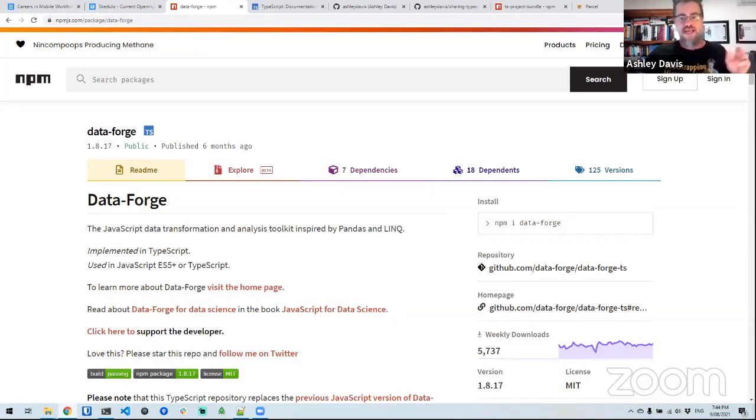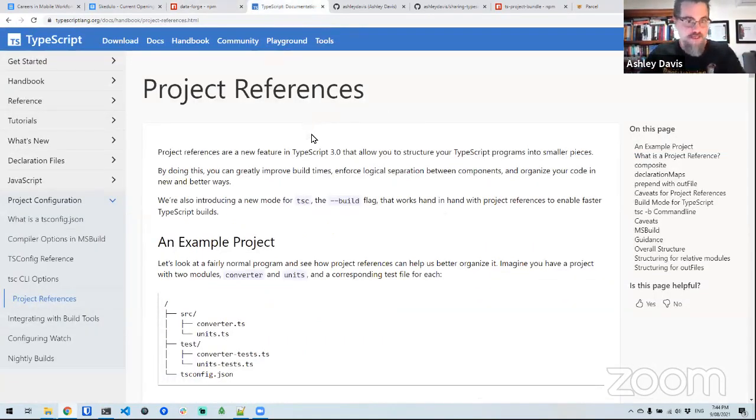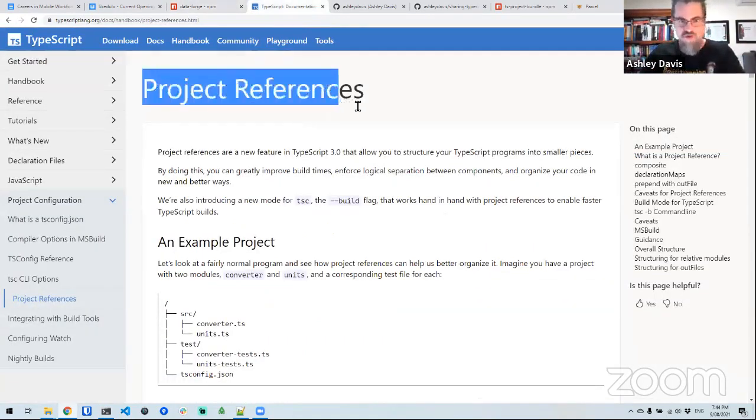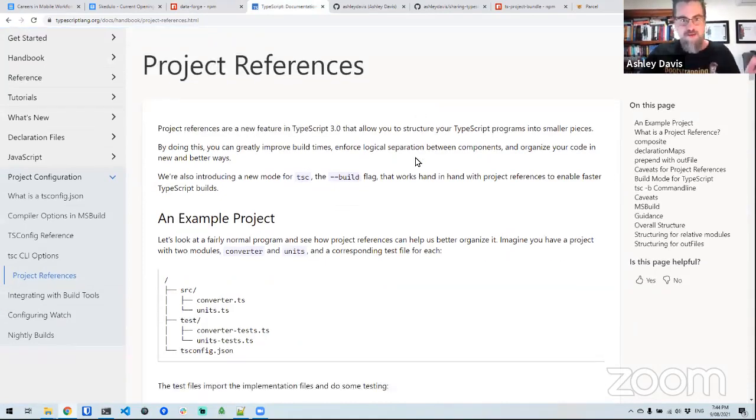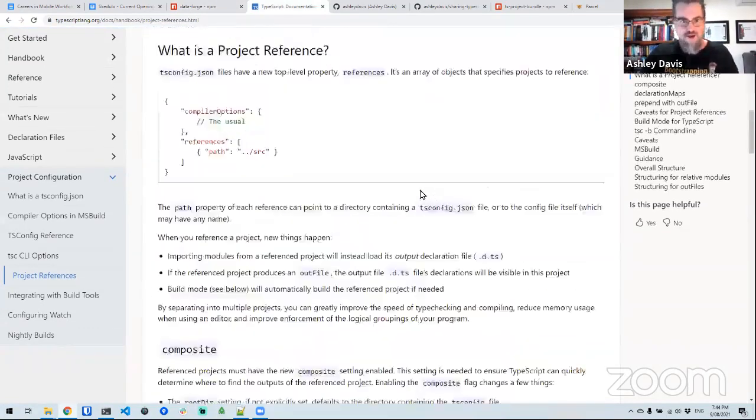Now, the good news is we can do this with TypeScript, and with TypeScript version 3 and above, it has support for a feature called project references. So here is the doc for that here. You can just Google project references TypeScript and you'll find this pretty quick. Pretty good bit of doco here. There's not much to it.